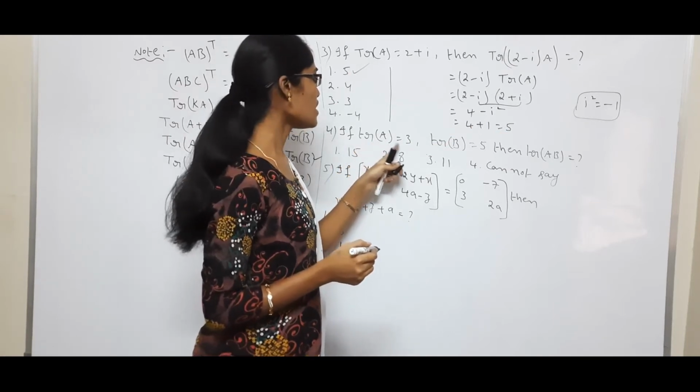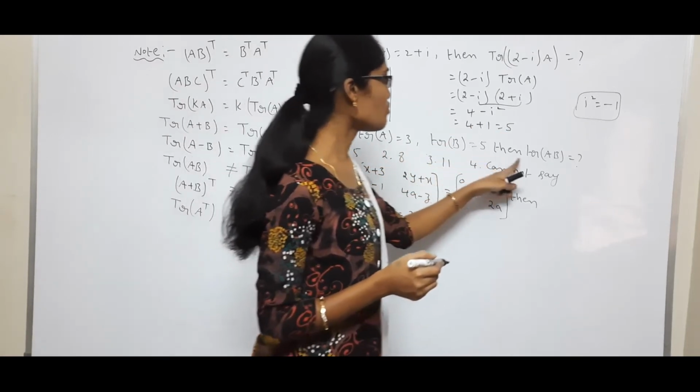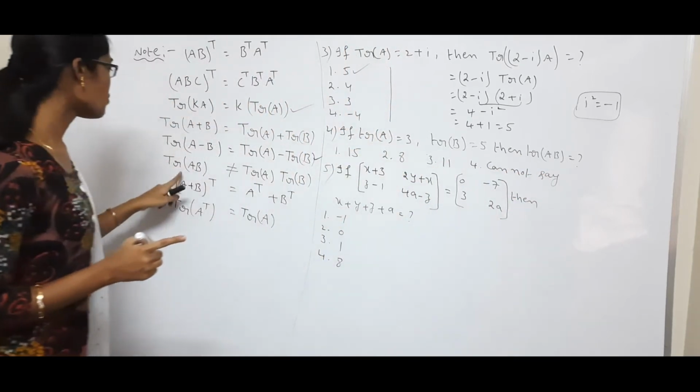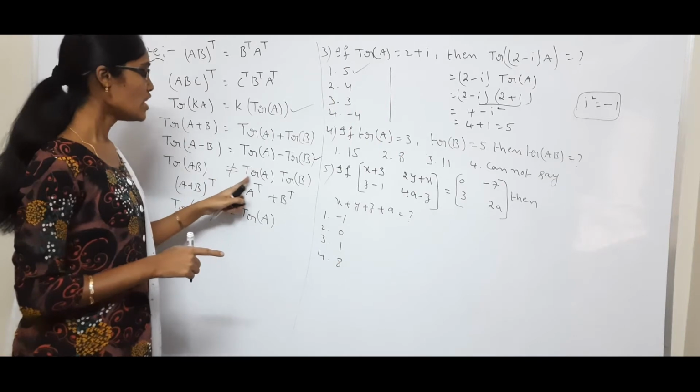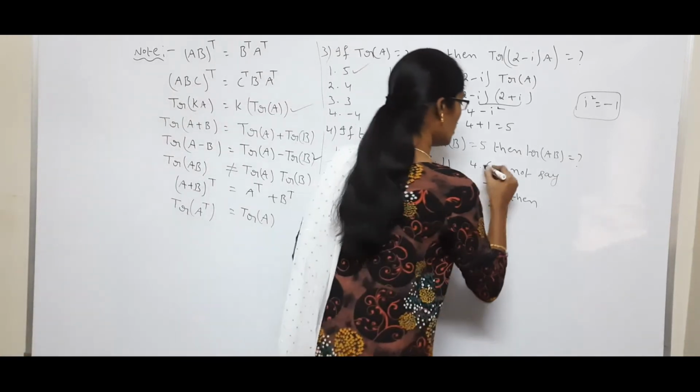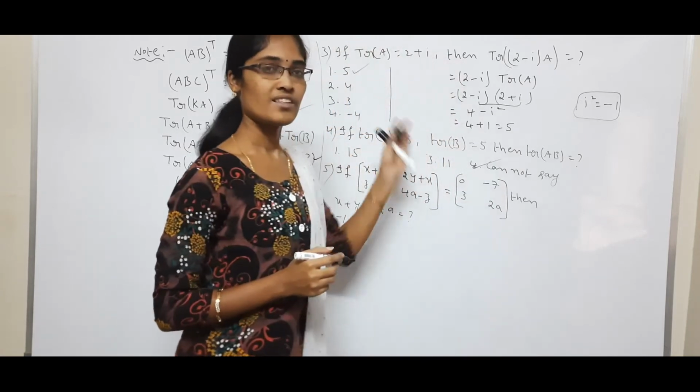So if trace of A is equal to 3 and trace of B is equal to 5, then trace of AB. So already I told you formulas. Trace of AB is not equal to trace of A into trace of B. So we cannot say. This is the direct bit.